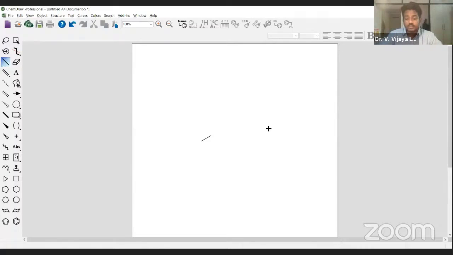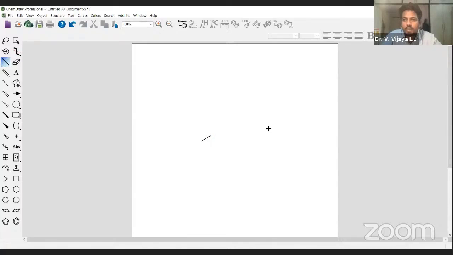So what does that mean? Simply, with the up and down arrows, the highlighter is moving from one end to the middle of the bond, then to the other end. You can see that is the middle of the bond, that is one end of the bond, and that is the other end of the bond. So according to where you want the single bond, you can use the up and down arrows.